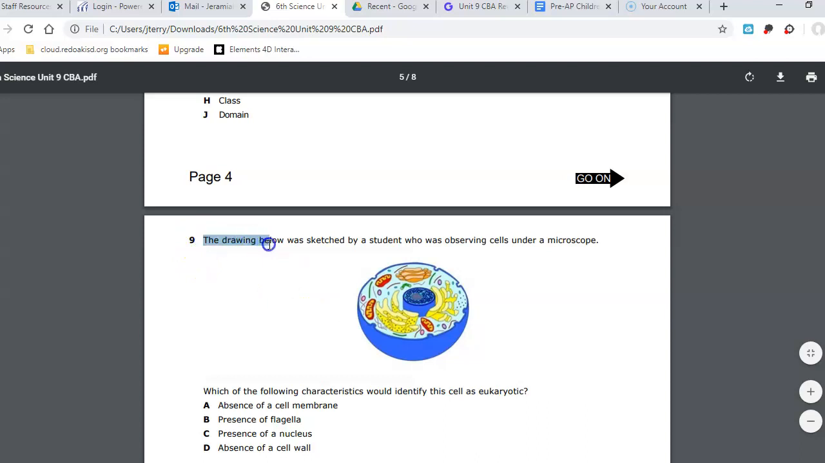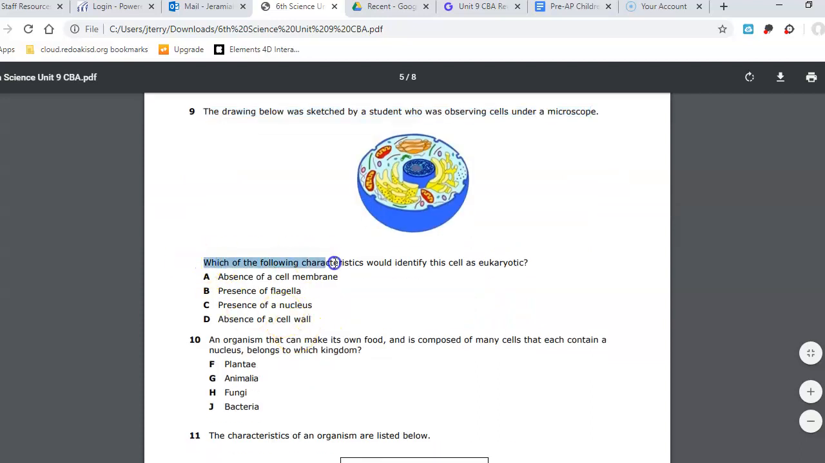Number 9. The drawing below was sketched by a student who was observing cells under a microscope. Which of the following characteristics would identify this cell as eukaryotic? Is it A, the absence of a cell membrane, B, the presence of flagella, C, the presence of a nucleus, or D, the absence of a cell wall? Which one of these makes this eukaryotic?